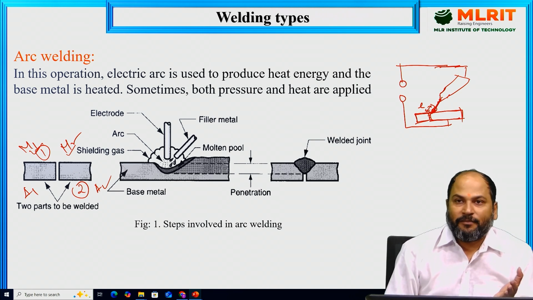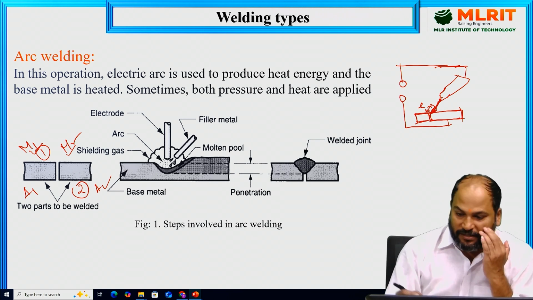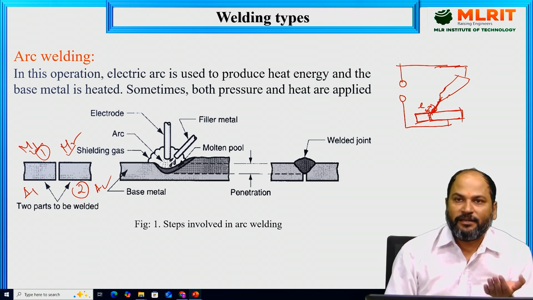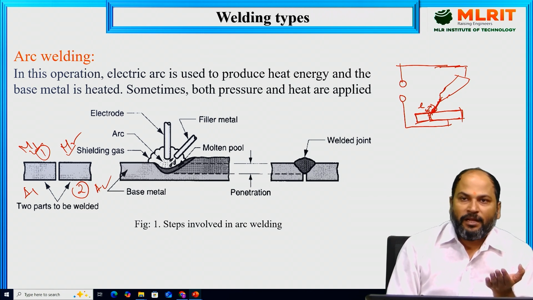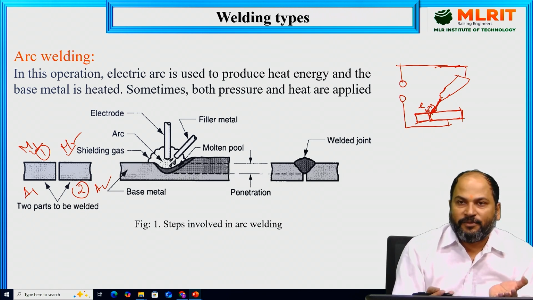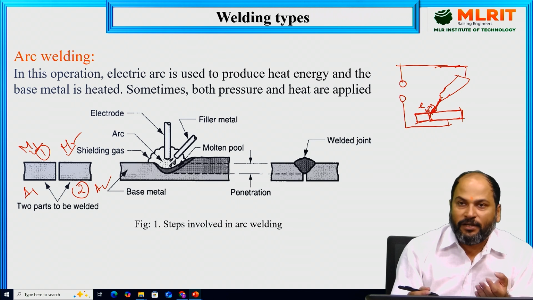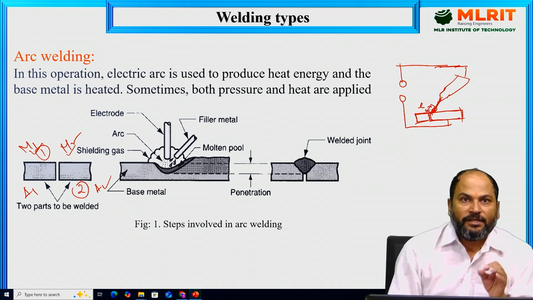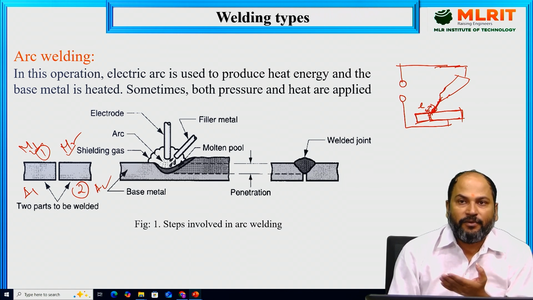Besides this, many other things are being added over there. For example, if I am doing welding in a particular lab where there is no shielding, shielding means it is open to the atmosphere, we know there is oxygen over there. If there is no shielding, meaning we have not covered that area from the atmosphere, that oxygen will react and form oxide over there. Oxides are generally very brittle materials, so these brittle materials will bring brittleness in the welded part.